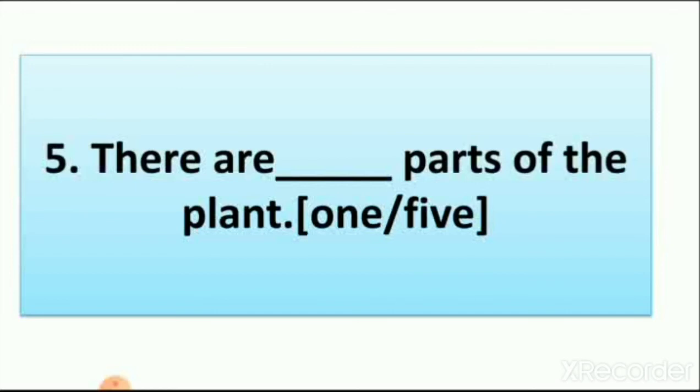Then the leaf starts growing. So the third part is leaf. After that the flower starts growing. And last is fruit. Let's count. 1 root, second stem, third leaf, fourth flower and 5th fruit. So there are 5 parts of the plant. I write here, there are 5 parts of the plant.